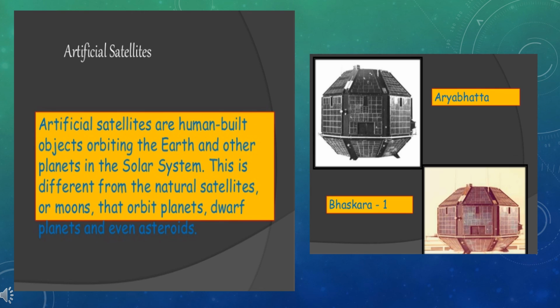Artificial satellites have many practical applications. They are used for forecasting weather, and in the transmission of radio, telephone, and television signals. They are used in the global positioning system for all kinds of navigation. Russia was the first country to launch the world's first artificial satellite, called Sputnik, in October 1957. Aryabhatta was the first Indian satellite.